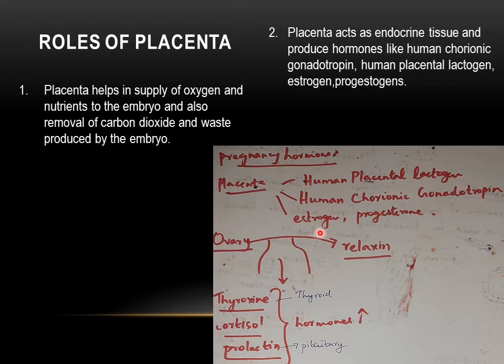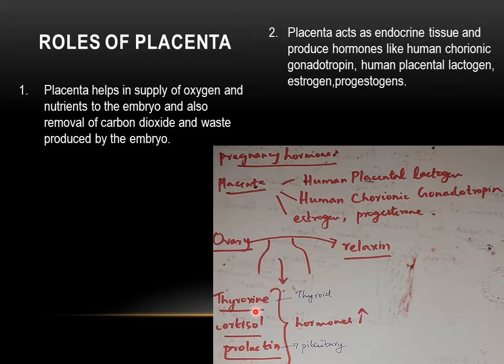Then a little bit of estrogen as well as progestogens or progesterones are also produced by the placenta, which will help in the formation of mammary glands and the maintenance of endometrium lining. Now these are the placental hormones. There is also a hormone produced by the ovary at that time, which is called relaxin. Relaxin helps to expand the pelvic bones, which helps in the childbirth.